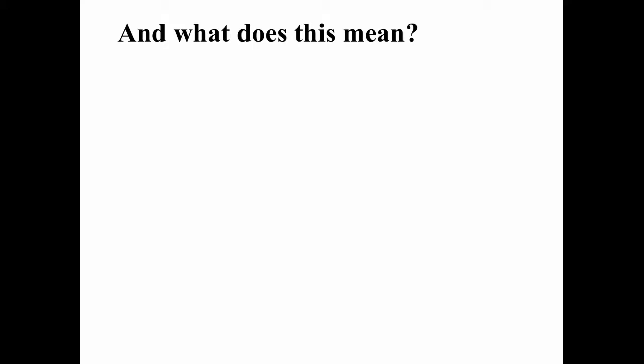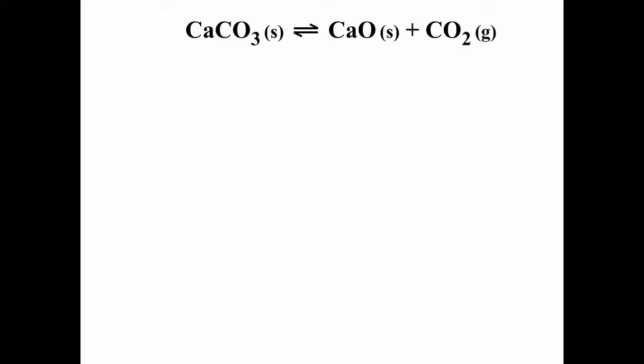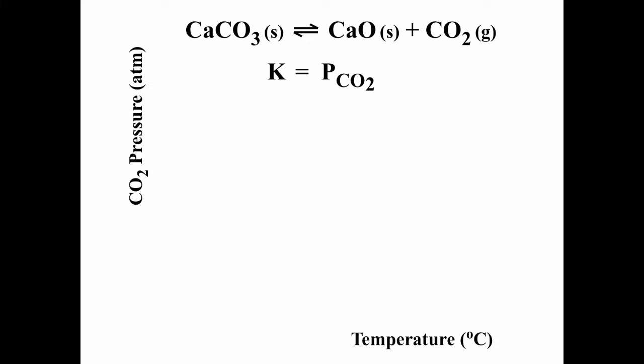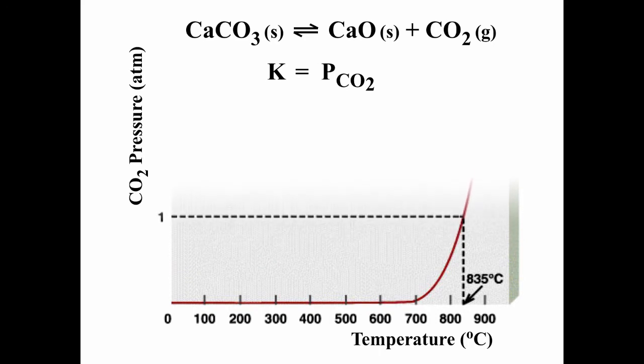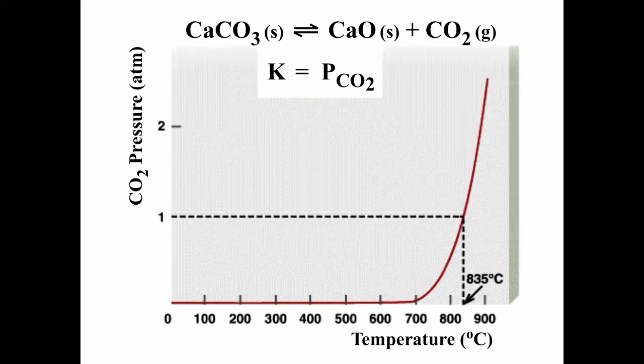Okay, now what does it mean for the temperature of 835 degrees Celsius to be where the reaction goes from spontaneous to not spontaneous? Well, here's the reaction. And note that the equilibrium constant for this reaction is simply the pressure of CO2 gas, because calcium carbonate and calcium oxide are both solids. And if we graph carbon dioxide pressure versus temperature, you might want to think about what the graph might look like. And it looks like this.